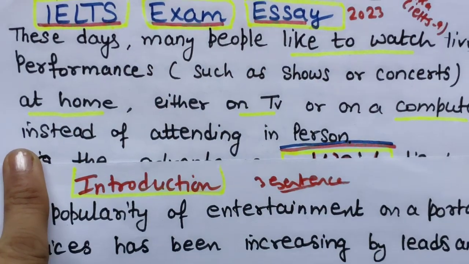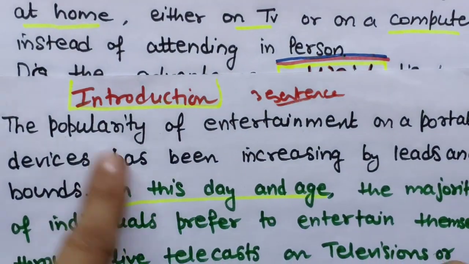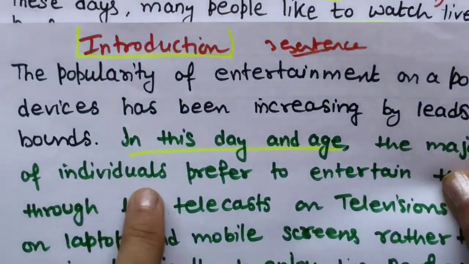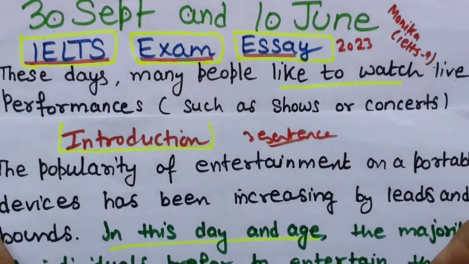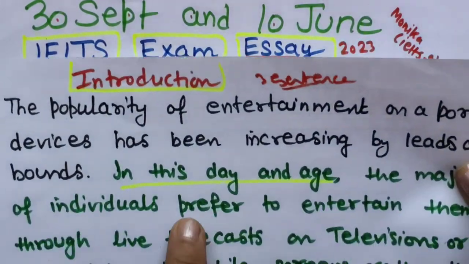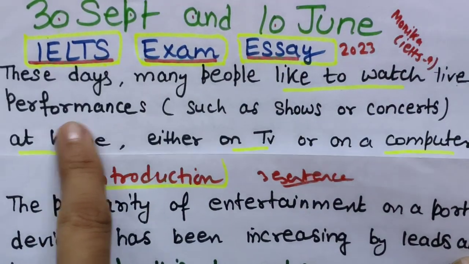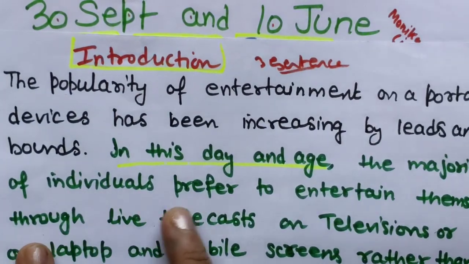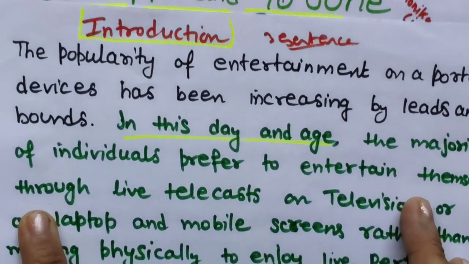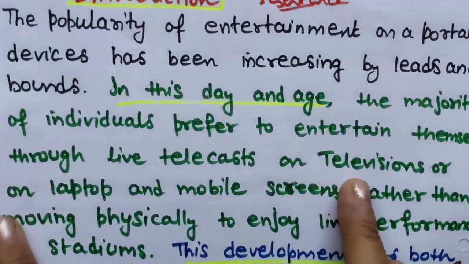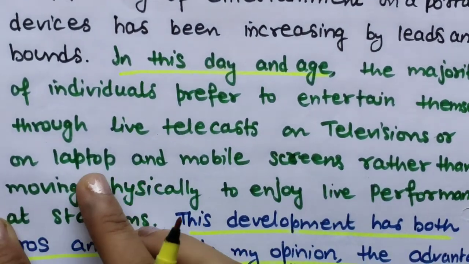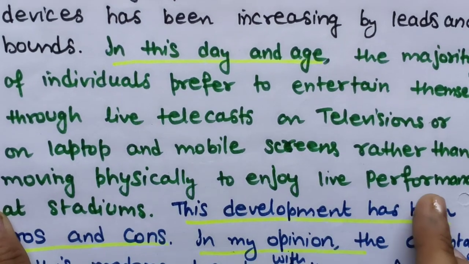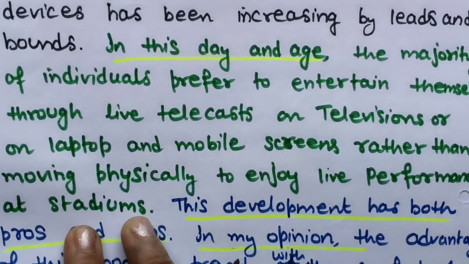What I have written: in this day and age, the majority of individuals prefer to entertain themselves through live telecasts on televisions or laptops and mobile screens rather than moving physically to enjoy the live performance at a stadium.